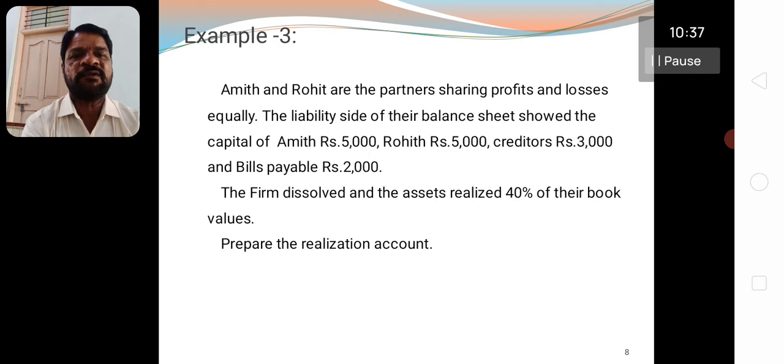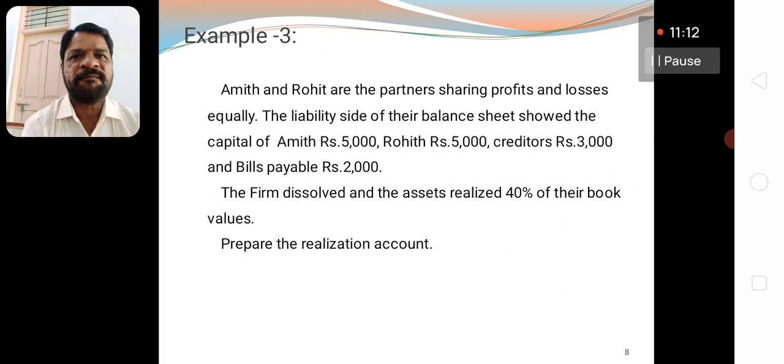The firm dissolved and the assets realized 40% of their book value, and they are asked to prepare the realization account. You see, the book value of the assets is not given, but they are asked to take 40% of the book value as the assets are realized in the market or sold in the market and the amount received.